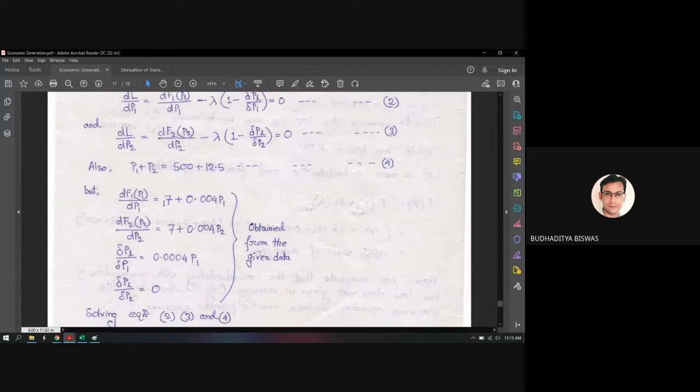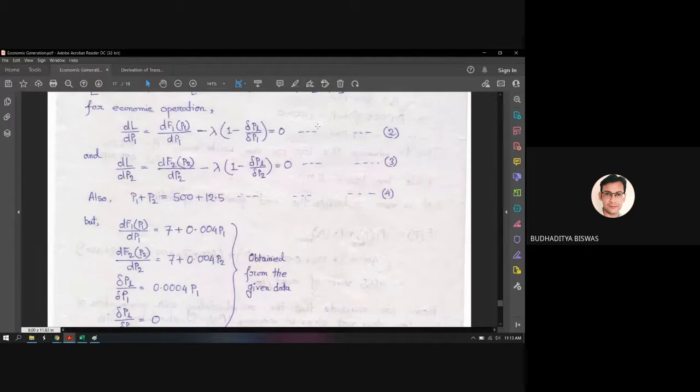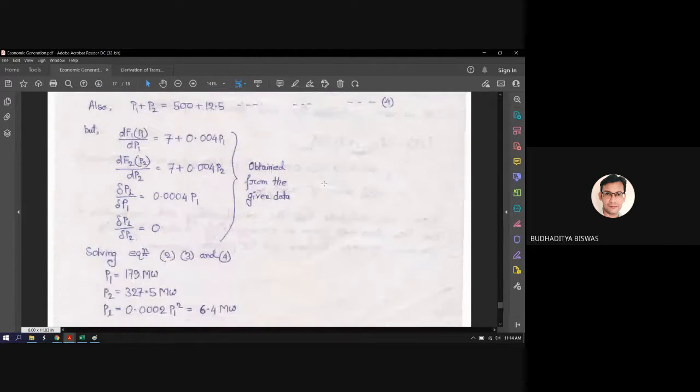Again, I am saying that I am copying this question from the book. I didn't need to solve it, but as a student, you need to solve this type of problem at exam time. So please be prepared, take your time, do it in your free time, and try to find out whether you are getting this particular expression or not. Solving equations number 2, 3, and 4, we get this one. But in the exam, you are not able to just write this one. In the exam, you have to do the solution and find the answer yourself.